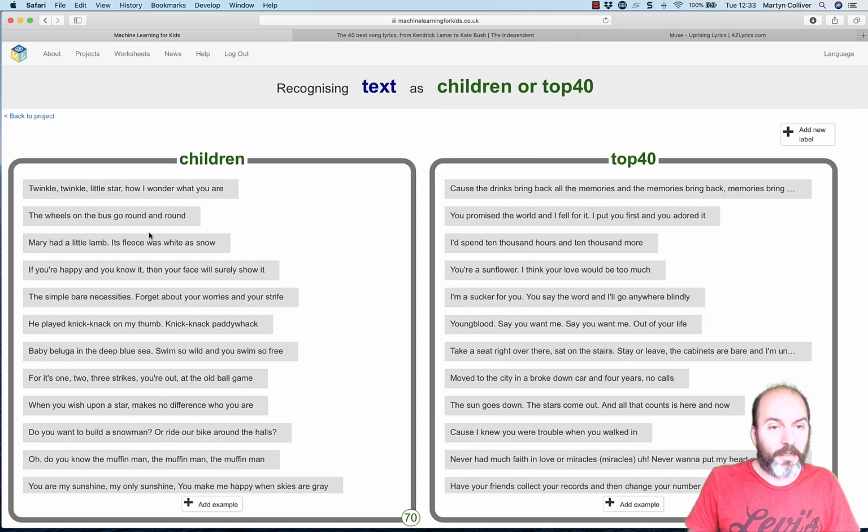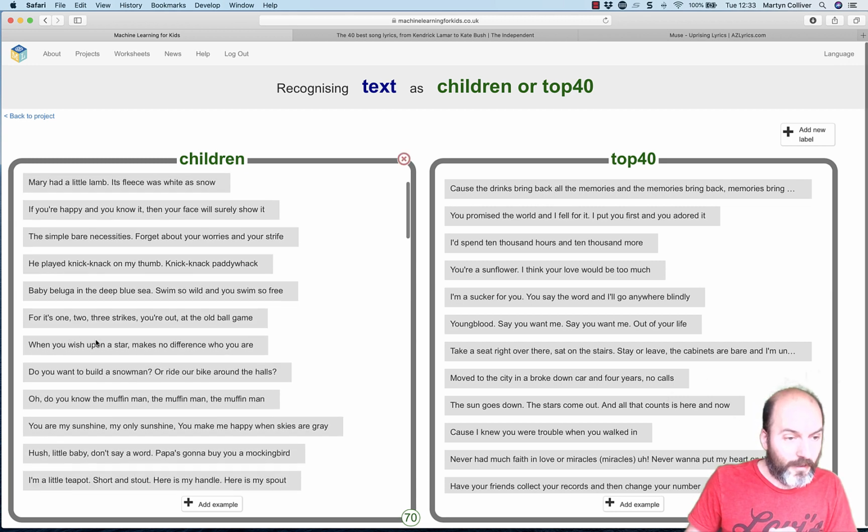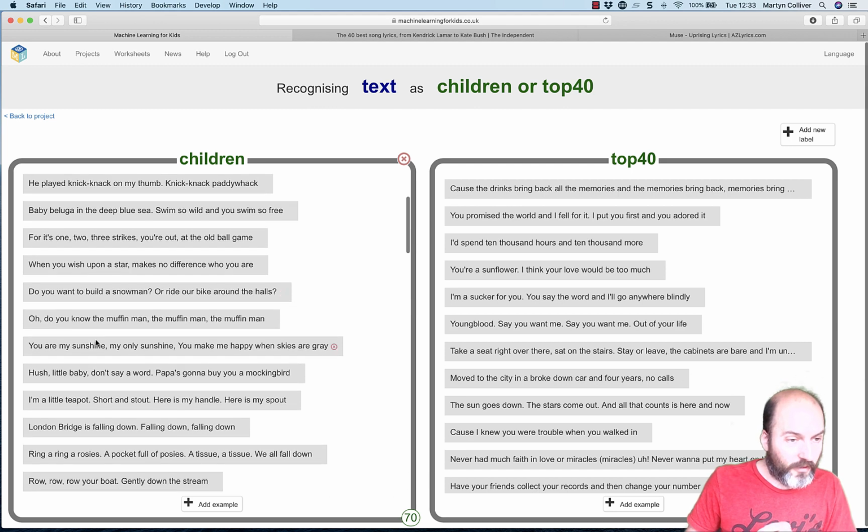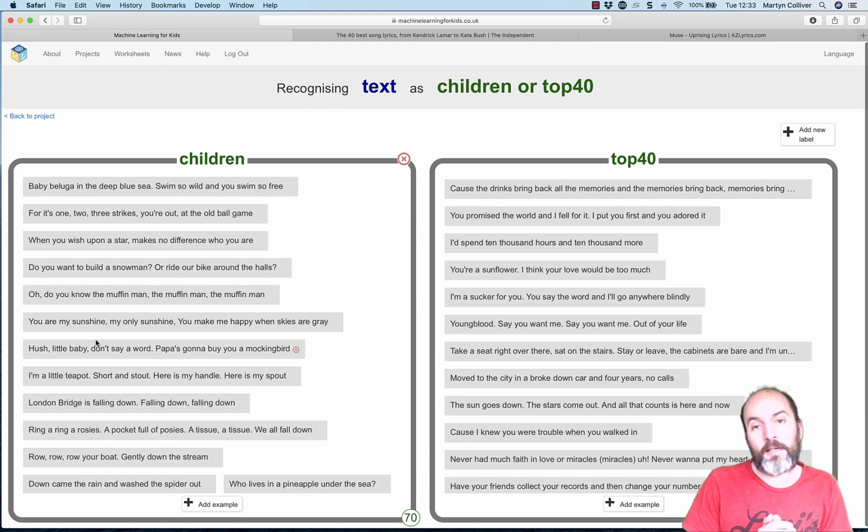And so over on the left-hand side, you can see we've got a category called children, and there are 70 lyrics here that are being classified as children lyrics. Okay, so we've got Mary Had a Little Lamb, we've got You Are My Sunshine, we've got I'm a Little Teapot. And on the right-hand side, we've got top 40 lyrics.